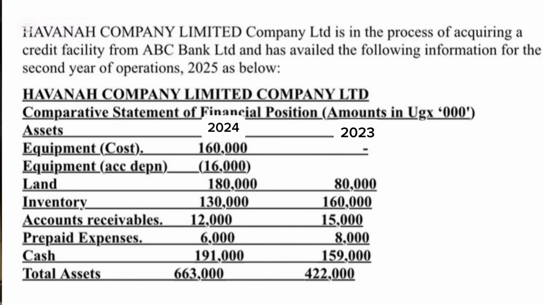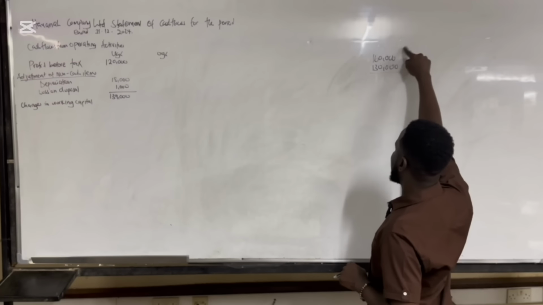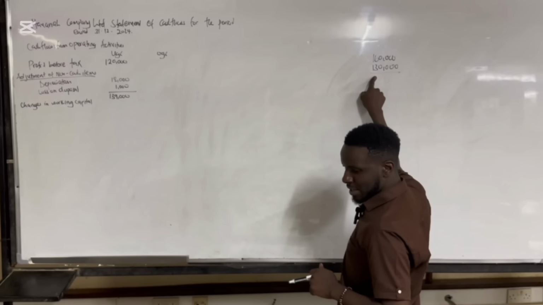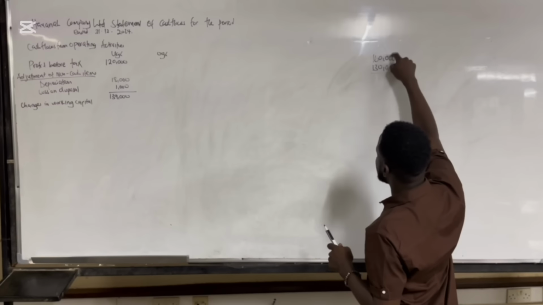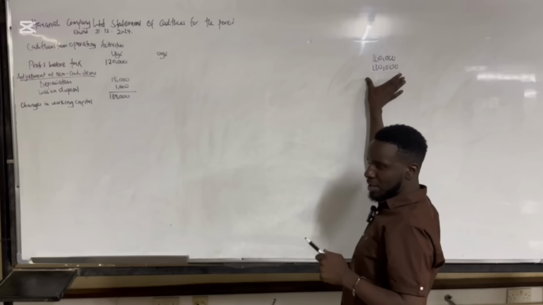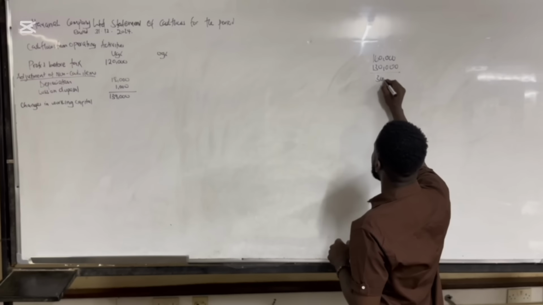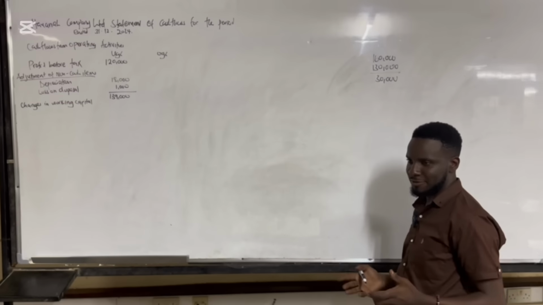So it's like this. We have 160 in 2023, but then in 2024 it becomes 130. Meaning that this inventory was 160 the previous year. It is now 130,000. So it means, since it is reducing, we sold part of this inventory and now we have 130. The difference, which is 30,000, is going to become an inflow.